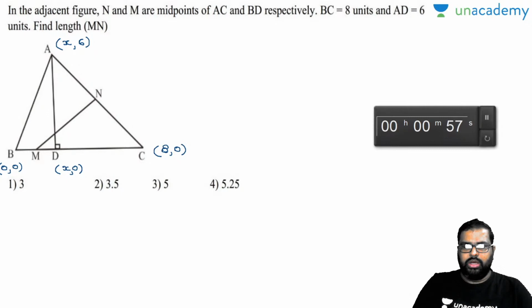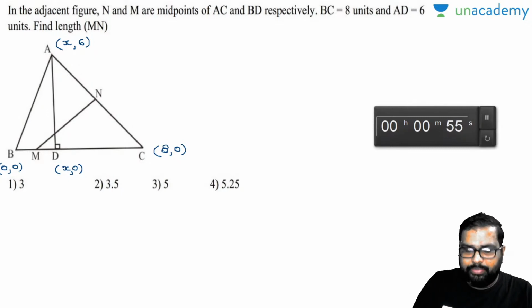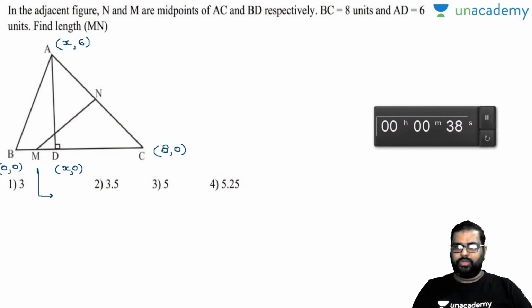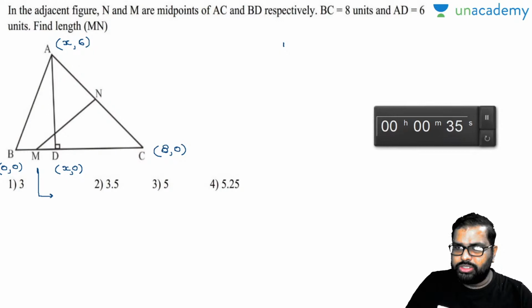Please let me know. Now see here, as N is midpoint value. Now everybody knows how to find out midpoint value in coordinate geometry. What will be the M coordinate? M is midpoint of B and D. So everybody knows in coordinate geometry how to find out midpoint.